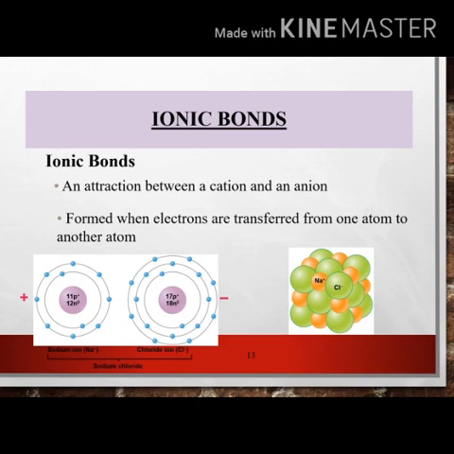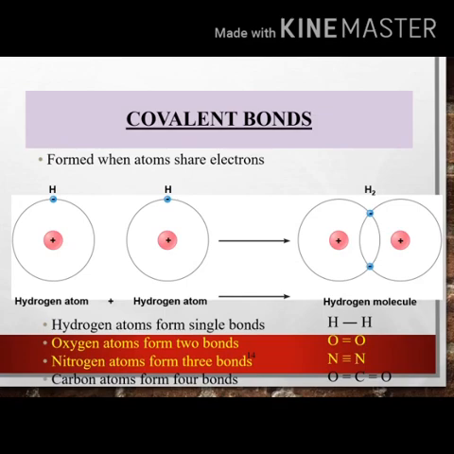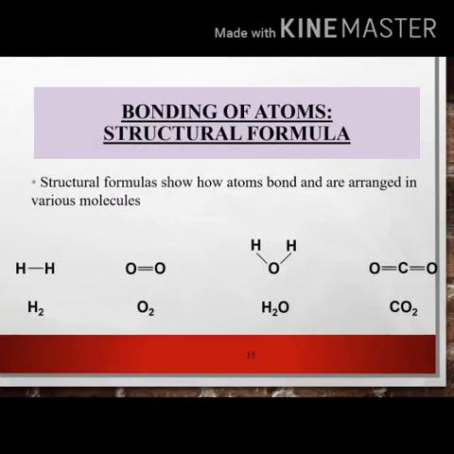Bonding of atoms: structural formula. A structural formula shows how atoms are bonded and arranged in various molecules. There are different examples. First, H2, H single bond H, that means hydrogen. Second example is O2, that means oxygen, O double bond O. The first bond is a sigma bond and the second bond is a pi bond. Third example is the water molecule H2O, H single bond O, O single bond H. Fourth example is CO2, carbon dioxide, O double bond C, C double bond O.